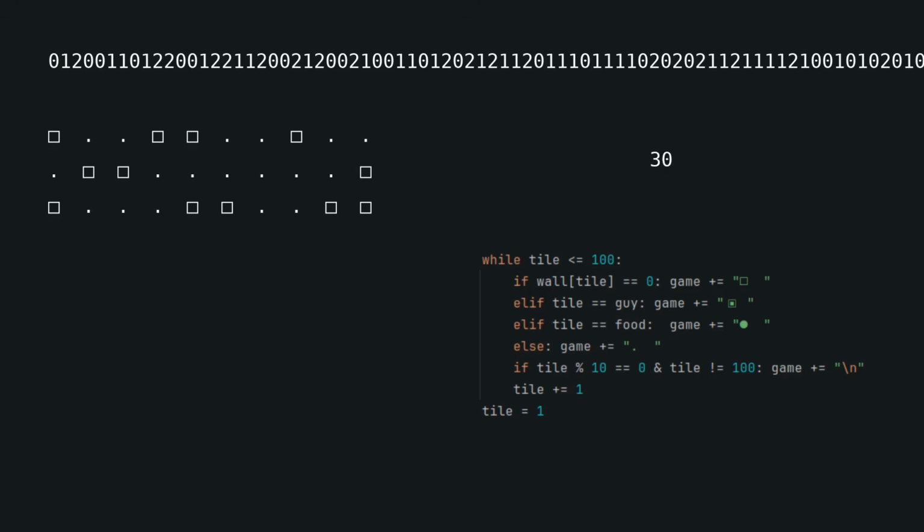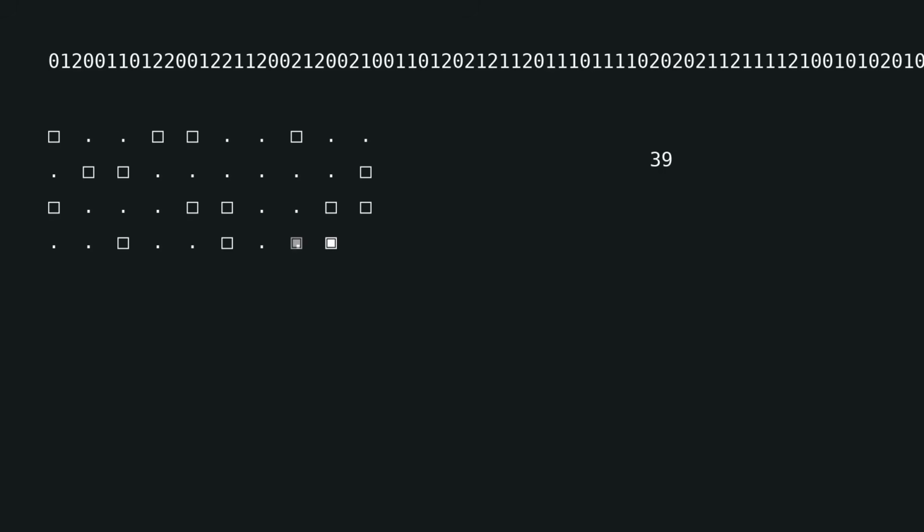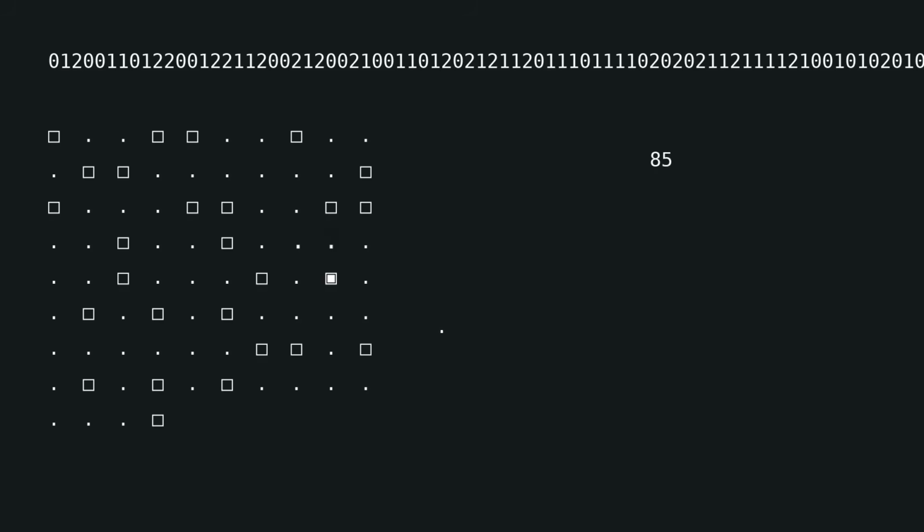To make a player, the game looks at what tile number the player's on, let's say tile 38, and places a square instead of a dot. To go left to right, just add 1 to the tile number it's on, so now it's on tile 39. Moving it up or down is slightly harder. If you want to go down, instead of adding 1 to the player's tile number, you have to add 10, because the tile 10 away from it is actually the tile below it. Now you can move in all 4 directions.